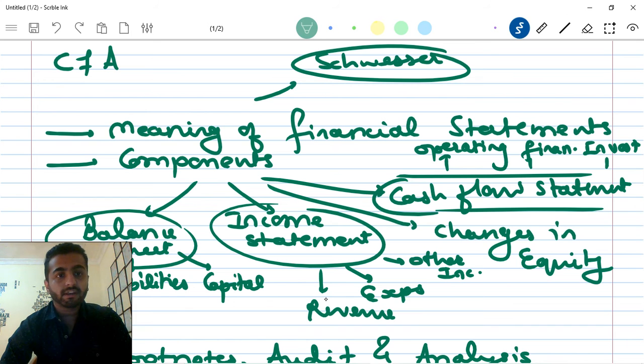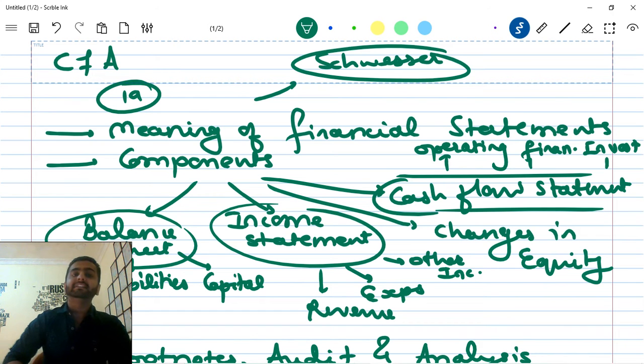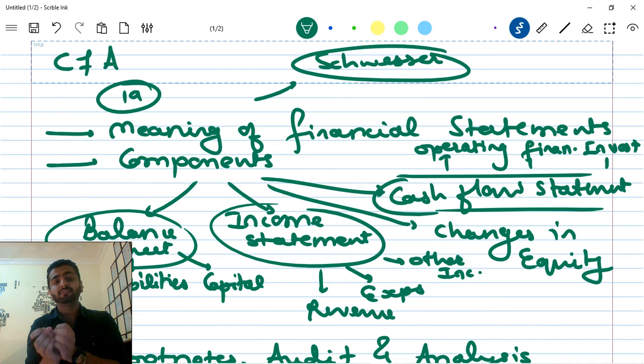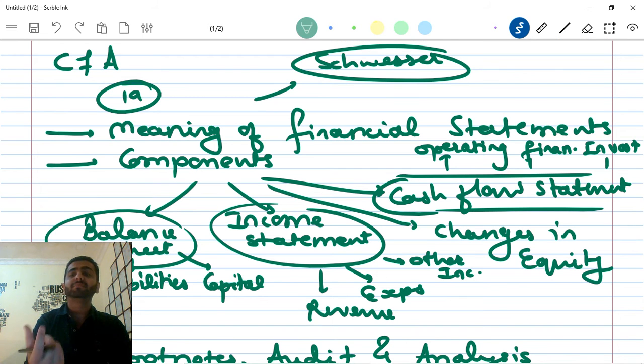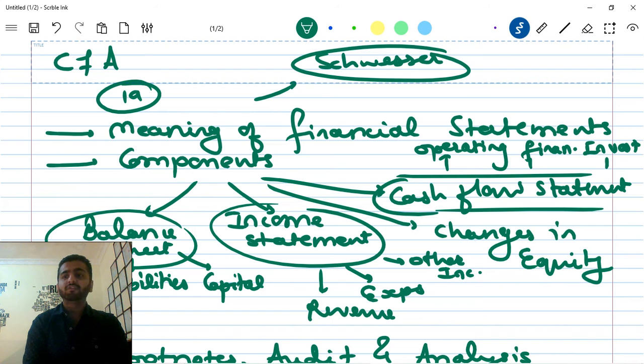So we are doing reading 19. Readings are just, you can say, like chapters. There are many readings, so we are just doing one part of it, a very basic one. If you are from a commerce background, this is nothing new for you, but if you are from a science background and you have never studied this, then this might be something new for you. People who have done commerce, who have cleared CA and everything, this is nothing new for them.